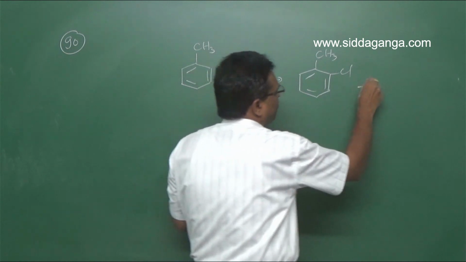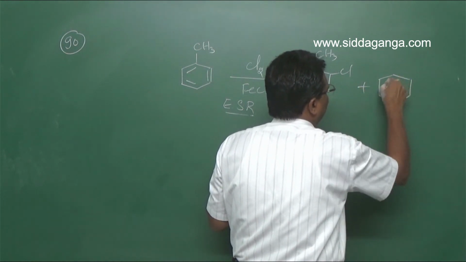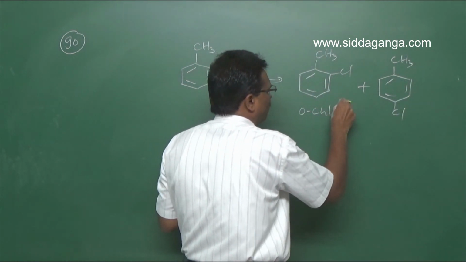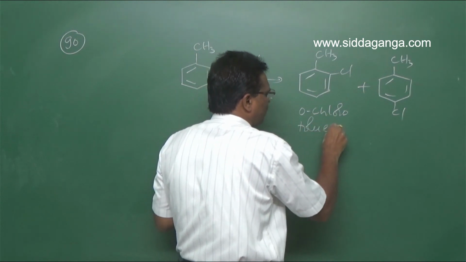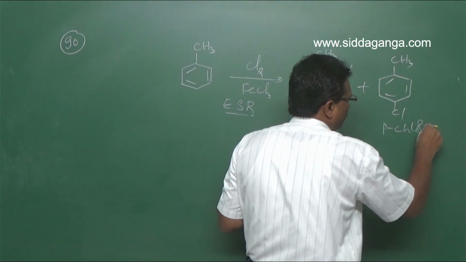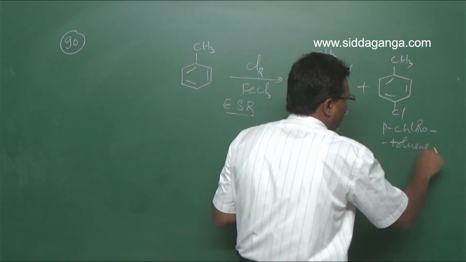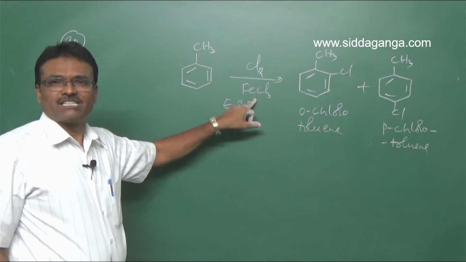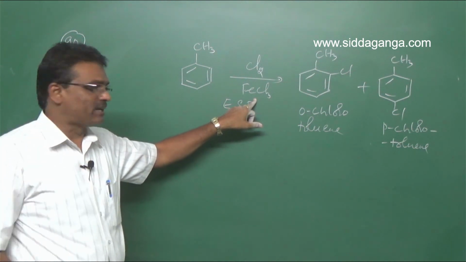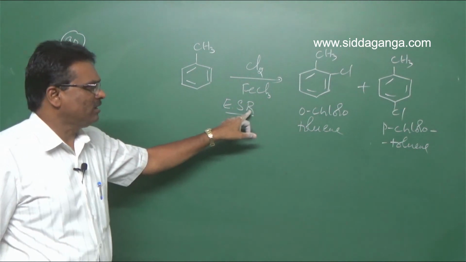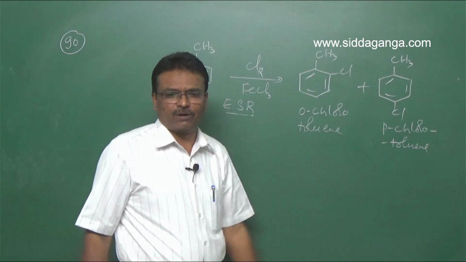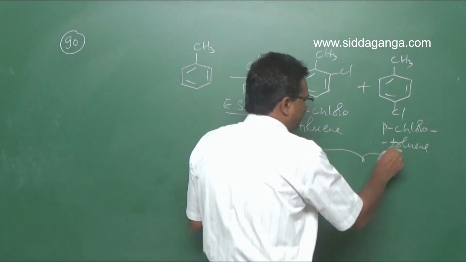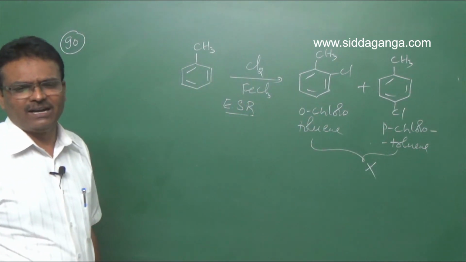So here Cl plus, CH3 Cl. This is orthochlorotoluene. This is parachlorotoluene. So when toluene is treated with chlorine in the presence of ferric chloride, it is a nuclear electrophilic substitution reaction to form ortho derivative and para derivative. So these are X. X is the ortho and para derivatives.